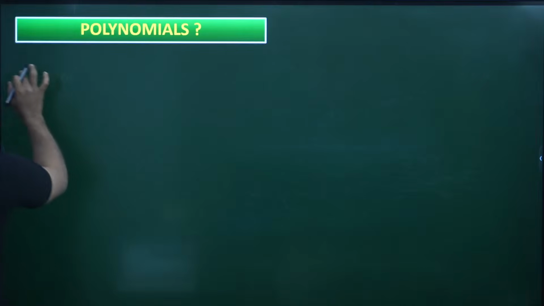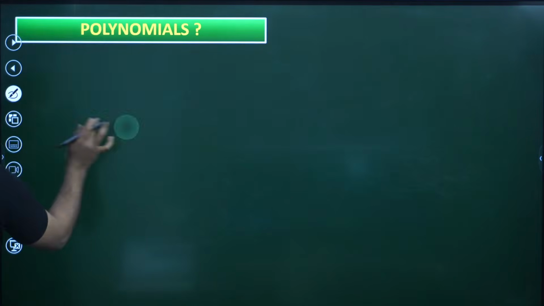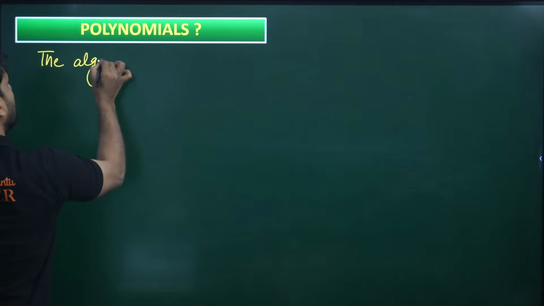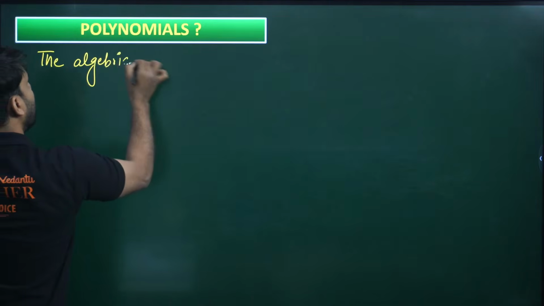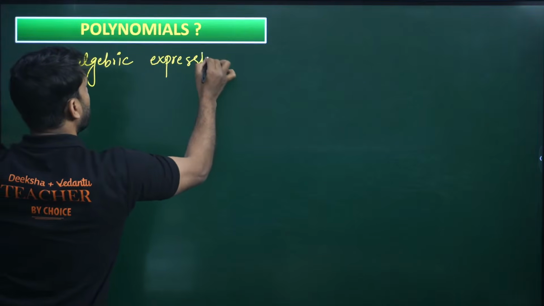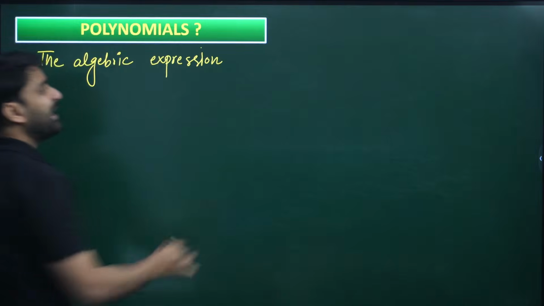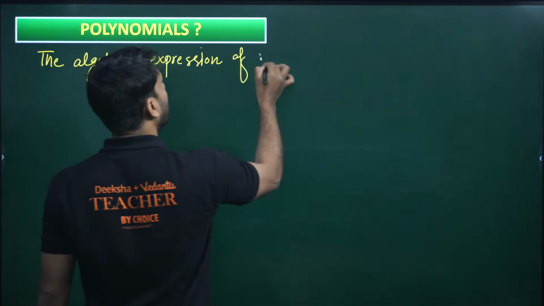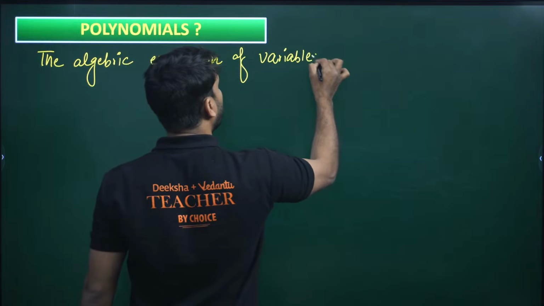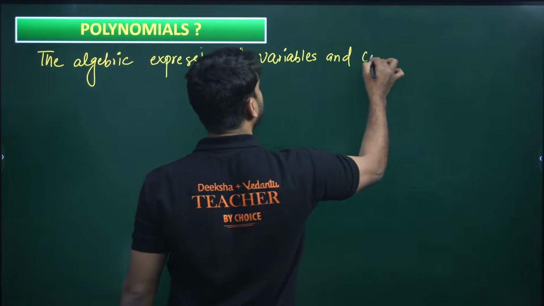A polynomial is basically an algebraic expression of variables and constants.